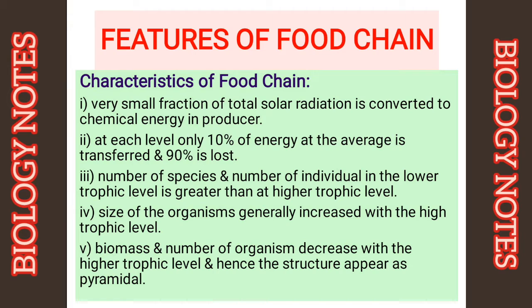Here are some characteristic features of food chain. A very small fraction of total solar radiation is converted to chemical energy in producers. At each level, only 10% of energy on average is transferred and 90% is lost. The number of species and number of individuals in the lower trophic level is greater than at higher trophic levels. The size of the organisms generally increases with the higher trophic level. Biomass and number of organisms decrease with the higher trophic level, and hence the structure appears as pyramidal.